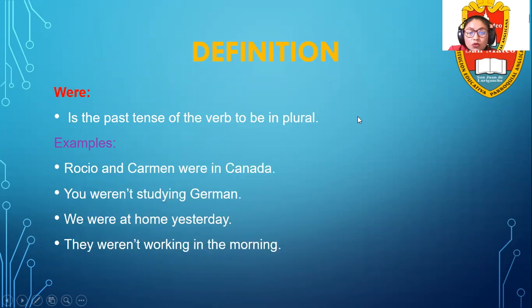Now, about were. It is the past tense of the verb to be in plural. What does that mean? It is the past of are. Examples. Rocio and Carmen were in Canada. You weren't studying German. We were at home yesterday. They weren't working in the morning. As you can notice here, we have some sentences that are affirmative and some of them are negative, right?